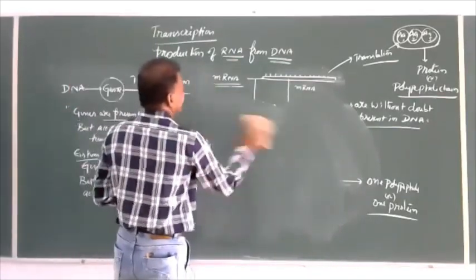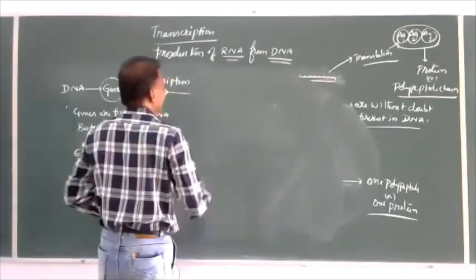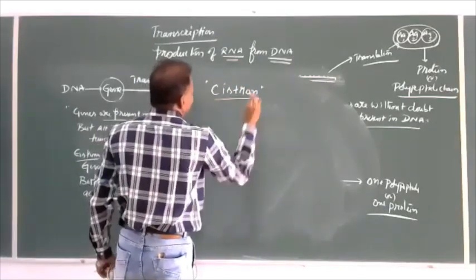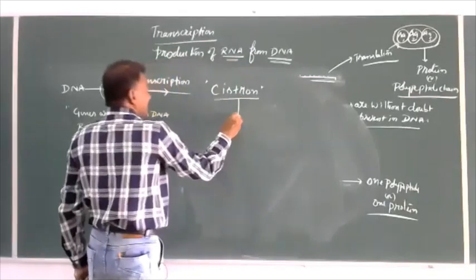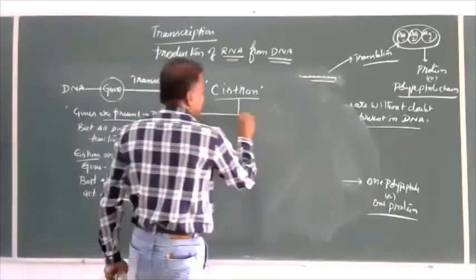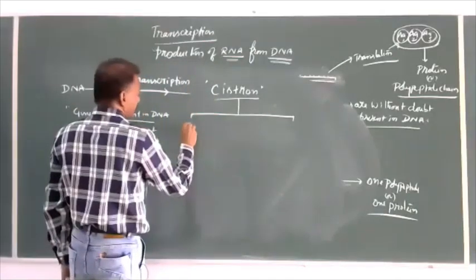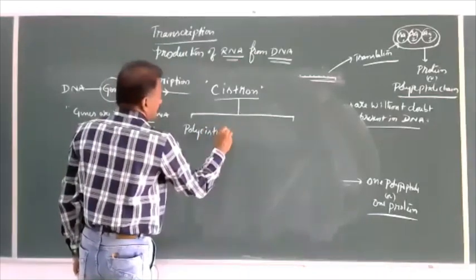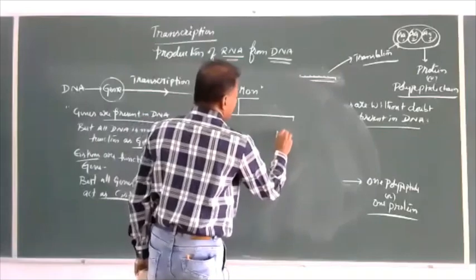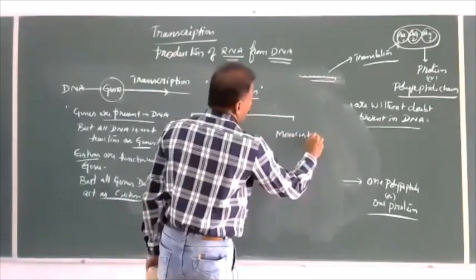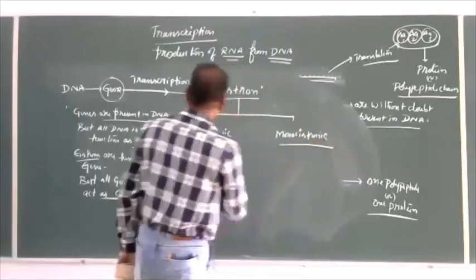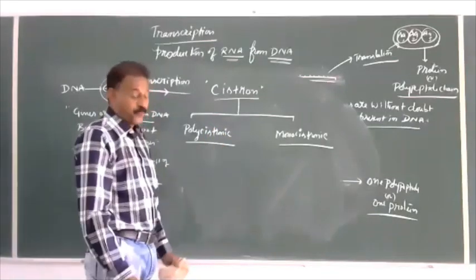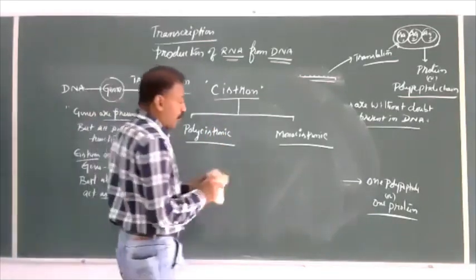Now, see here. Cistron, when we discuss, is again divided into two types: polycistronic and monocistronic.